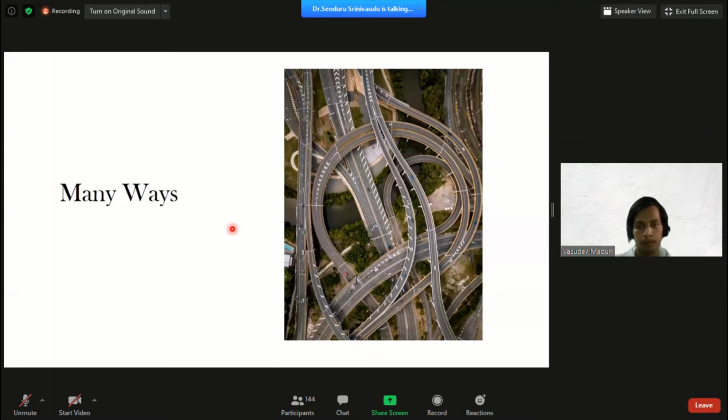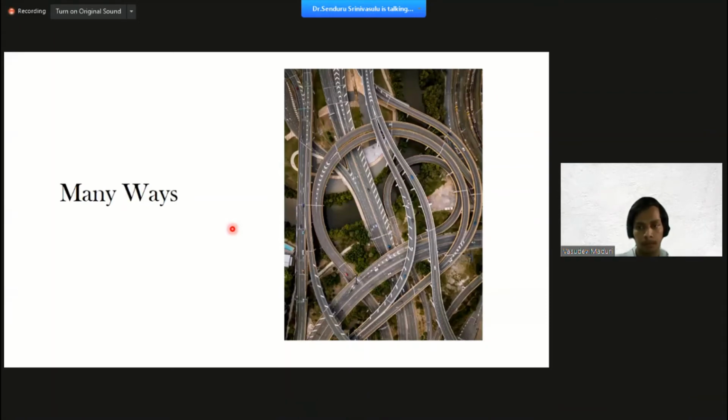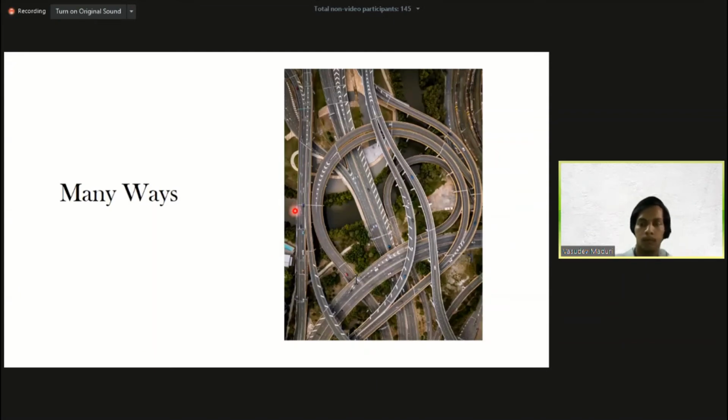It's on Gaurav's side, I guess. Okay, continue.